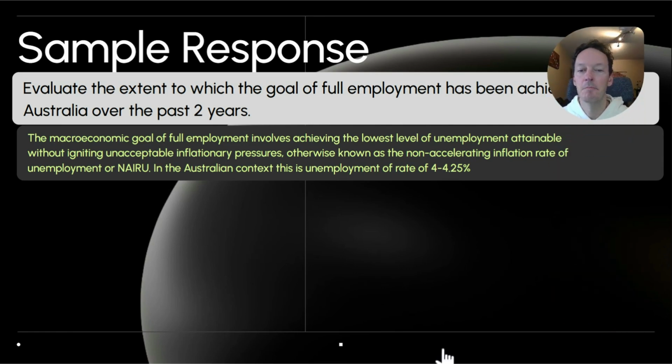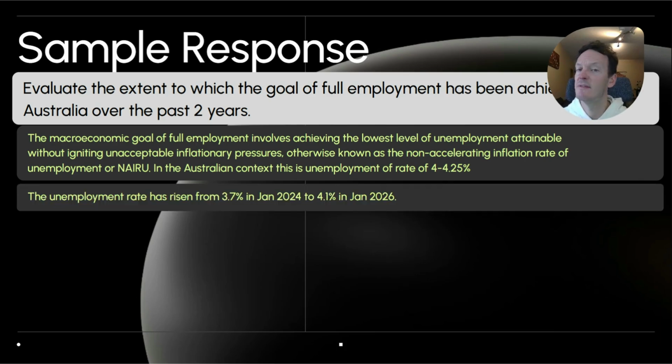So you can see, I'm not going to go through the goal. You all know what the goals are. Then you're just going to give a brief statement of what's been happening with that goal. So this one is unemployment, and the unemployment rate has risen from this to this. So pretty much rote learning from here on in.